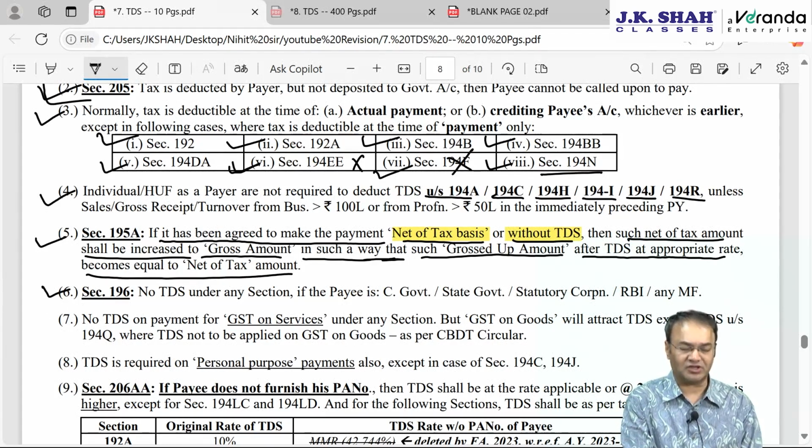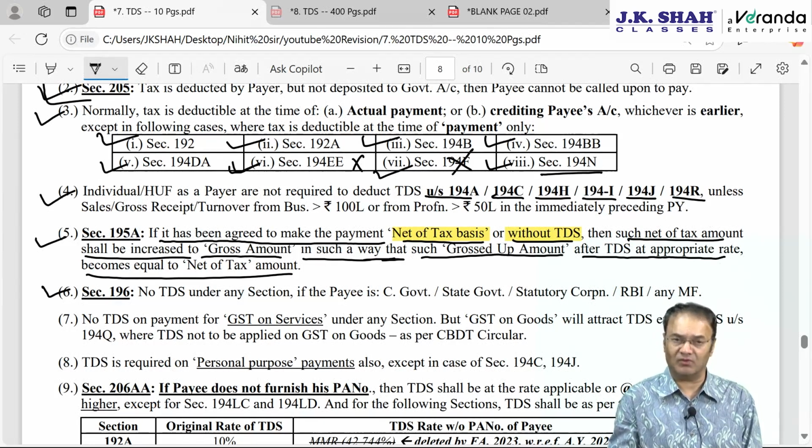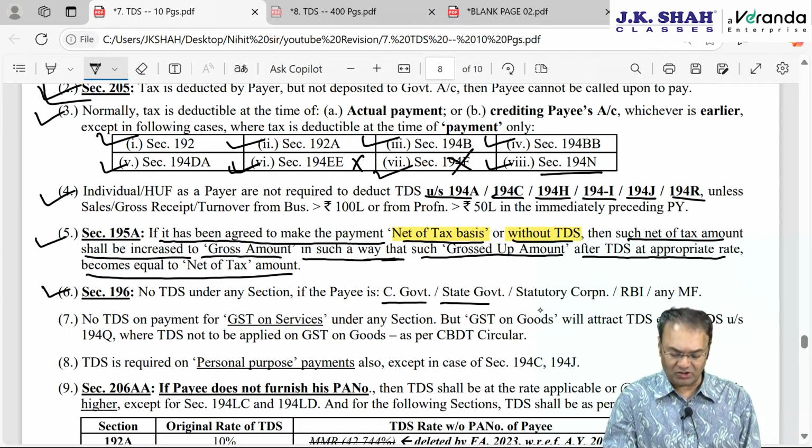196 is an important section for real life also, exam also. No TDS under any of the above mentioned sections if the payee is any of the following 5. Number 1, payee is central government or state government. Number 3, statutory corporation, RBI or any mutual fund.